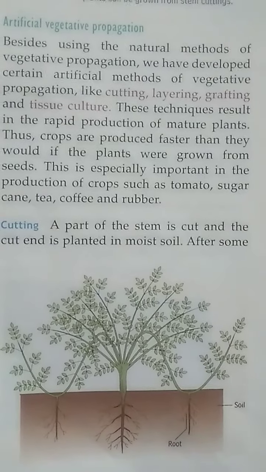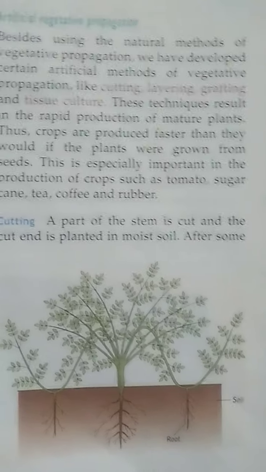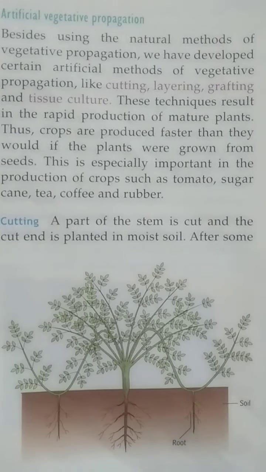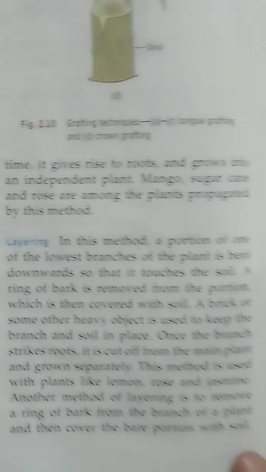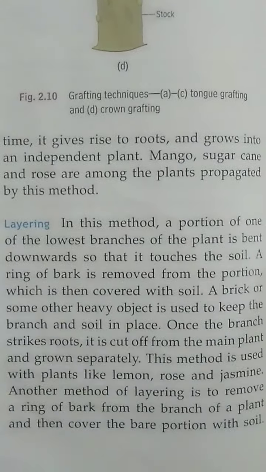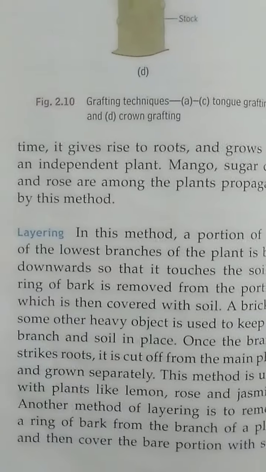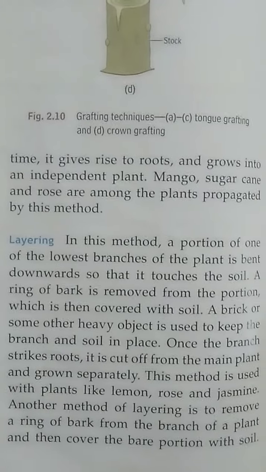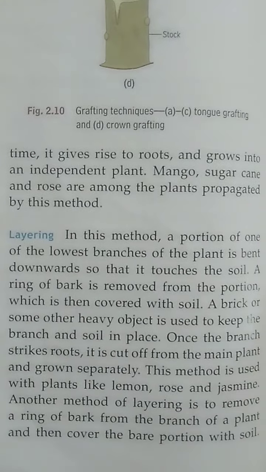So in this way a new plant can be produced, and this method is used with plants like lemon, rose and jasmine. Another method of layering is to remove a ring of bark from the branch of a plant. Means if the lowest branch doesn't come in contact with the soil, then we have to remove a portion of the bark, that bare portion from where the bark is removed.